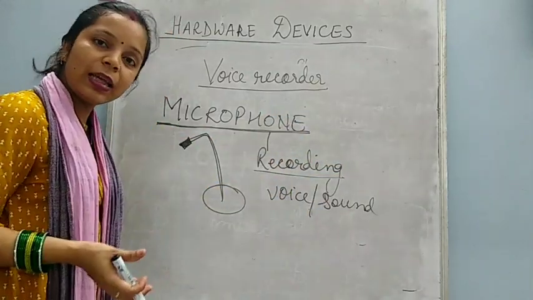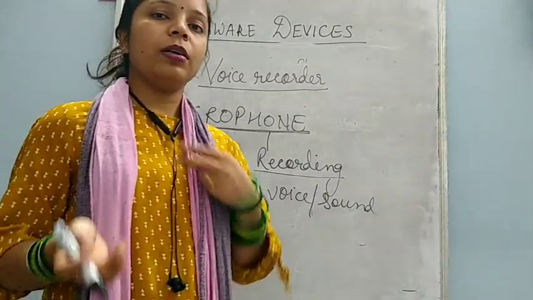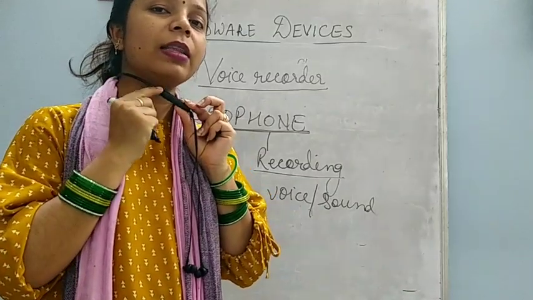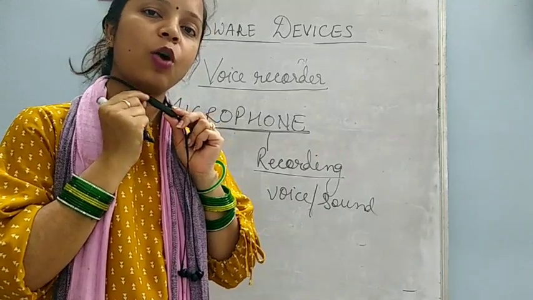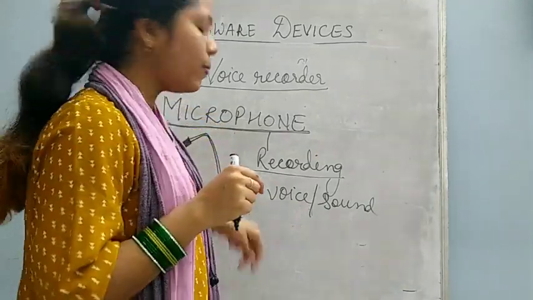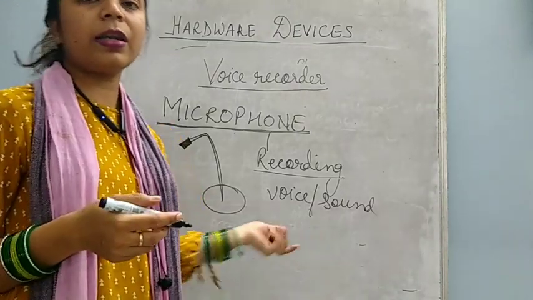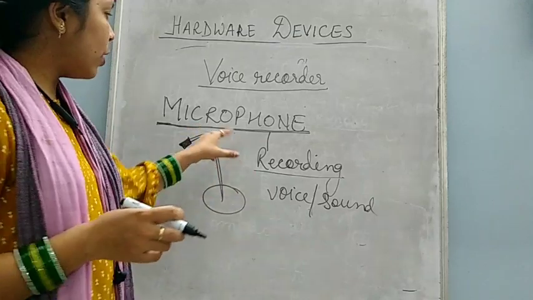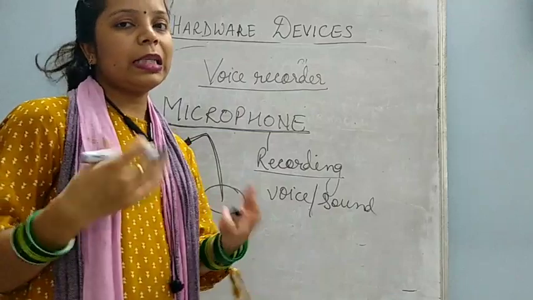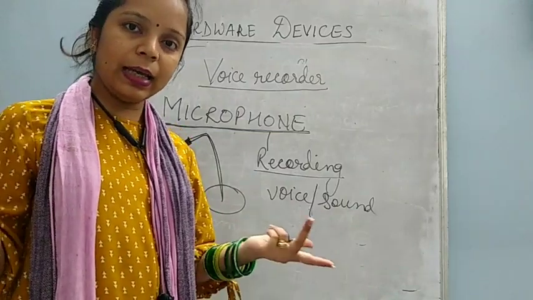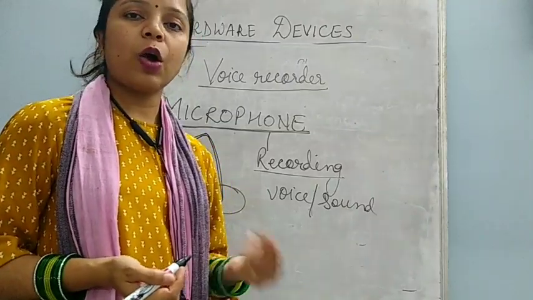Speaker is used for listening the sound, and microphone is used for recording the sound. Like this, you can see I am also having a microphone. By this microphone only the sound is recorded. There are so many shapes of microphone. The main work of microphone is that it is used for recording the sound. And don't get confused: speaker is used only for listening, hearing the music and sound, and microphone is used for recording the sound and music.